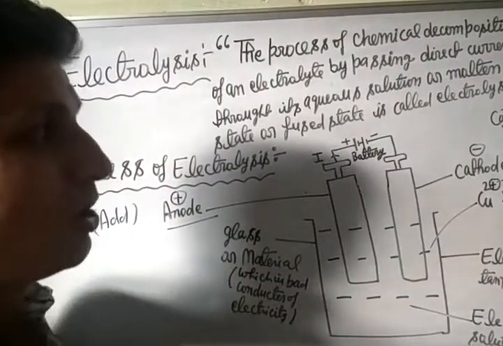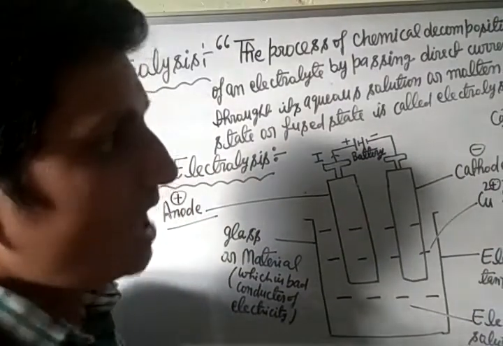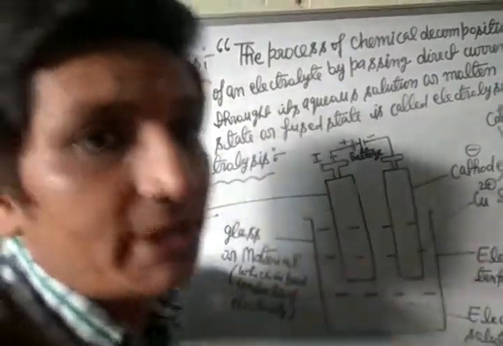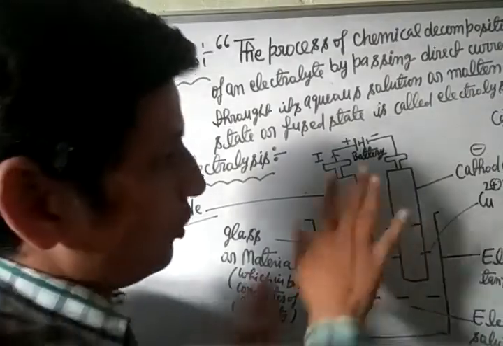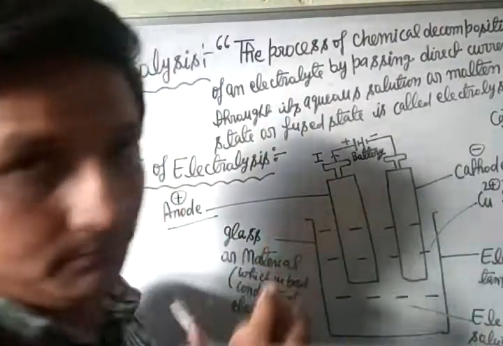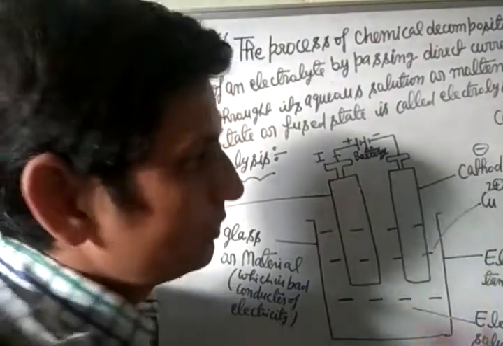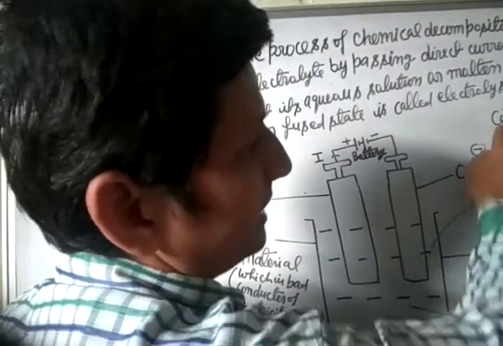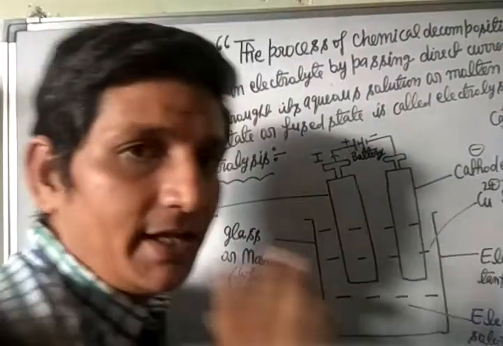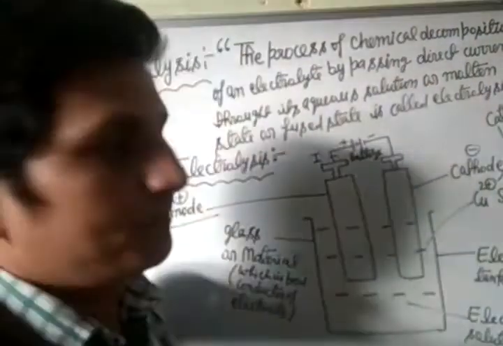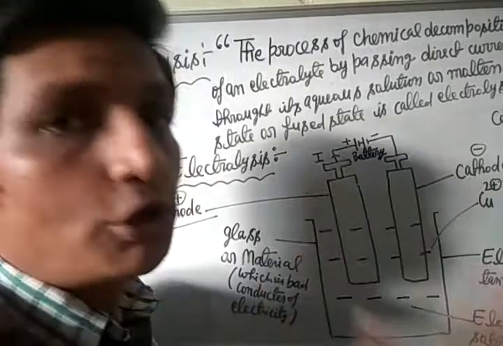After this, on passing current, ions move toward the opposite electrode. I have just told you that positive charge ions are called cations and negative charge ions are called anions. On passing current, ions move toward the opposite charge.